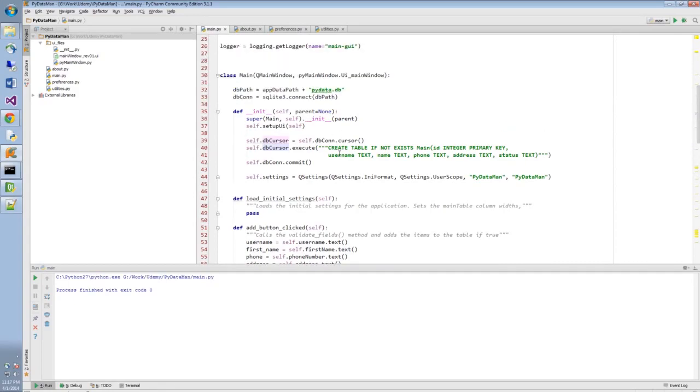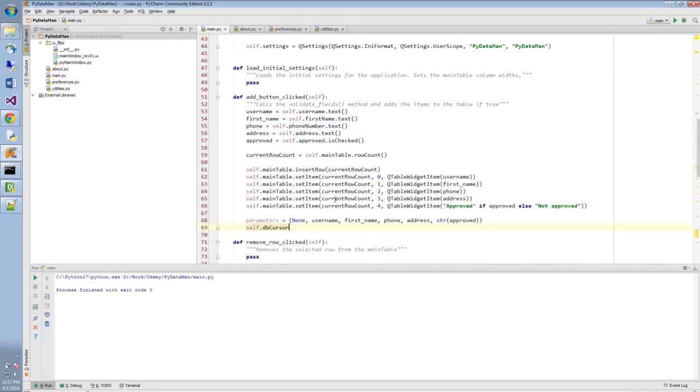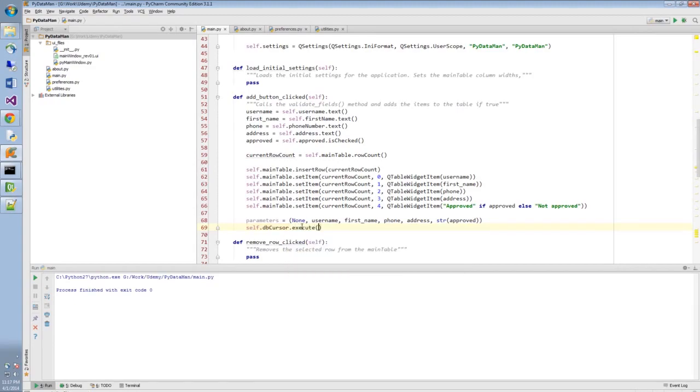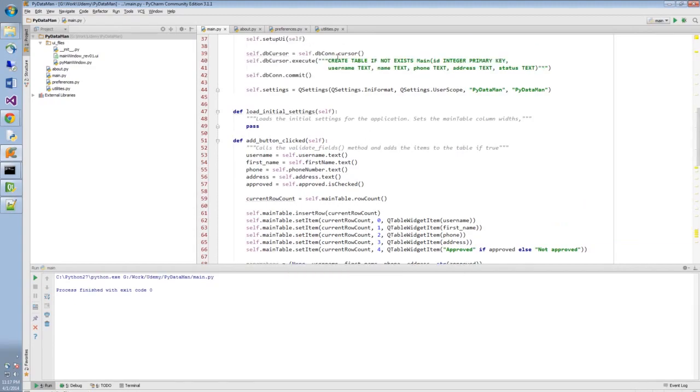If you need to, rewatch the video where we define the advanced skeletal structure of our code, where I explain more in depth what's going on. So we have the database cursor, and then we call .execute, the same method that we called when I created this